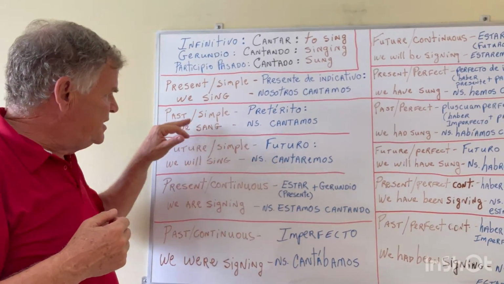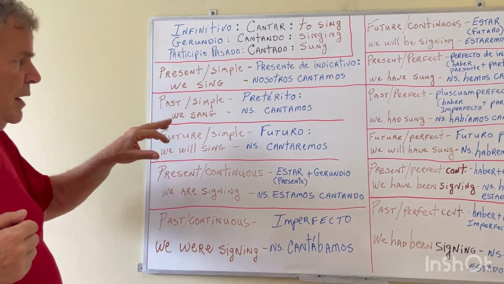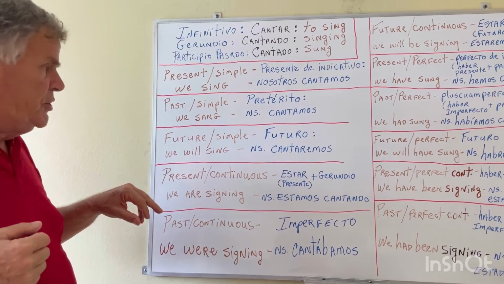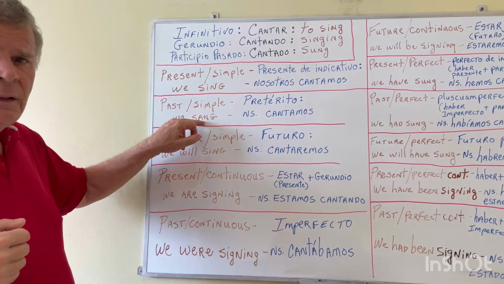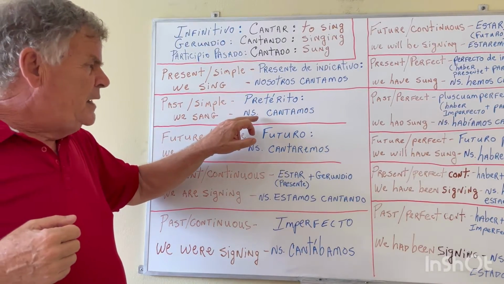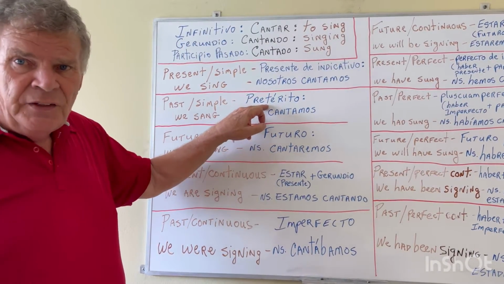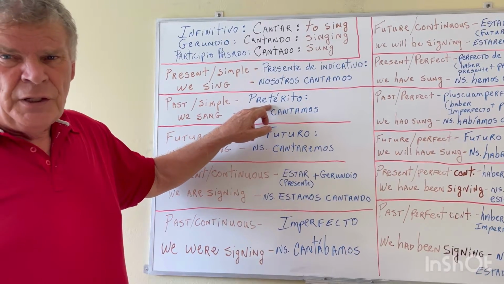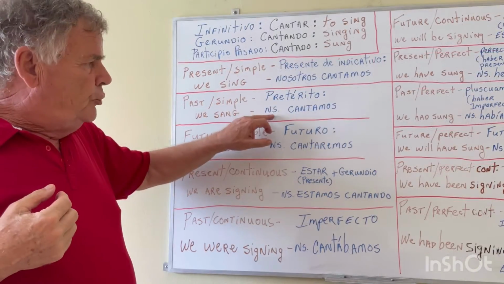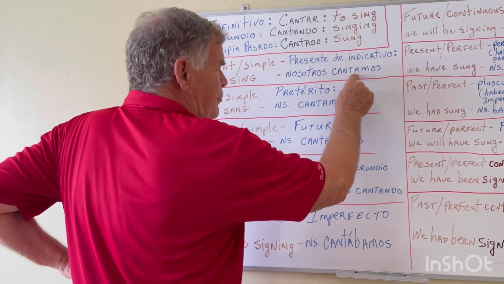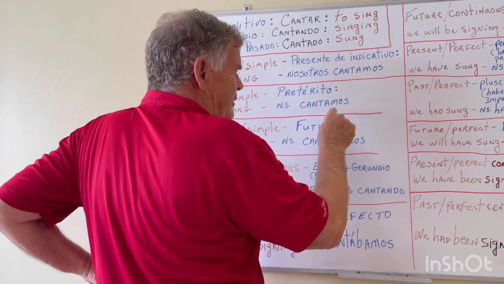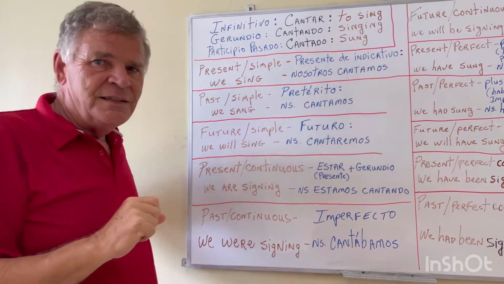Now the past simple, you're gonna notice something strange here. The past simple in English, we sang. In Spanish, it's called the pretérito, which we use sometimes that word in English as well, preterite. Nosotros cantamos. So you see, cantamos in the present, cantamos in the past.